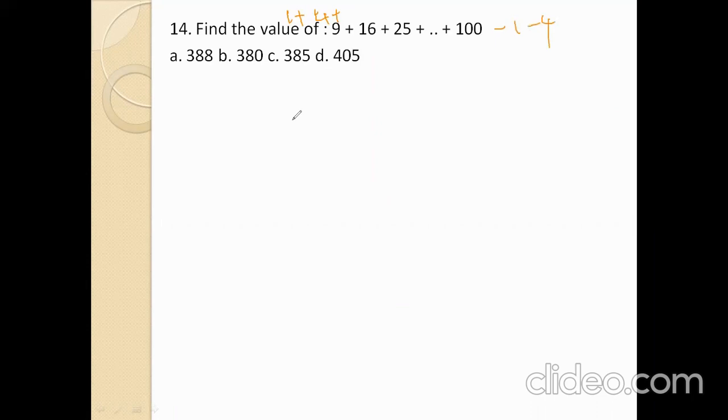Sum of squares formula: n into n plus 1 into 2n plus 1 by 6. N value means 100 numbers are there. So n into n plus 1 is 101, into 2n plus 1: 2 into 100 is 200 plus 1, 201. Divide by 6. N into n plus 1 into 2n plus 1 by 6, minus 1 minus 4.